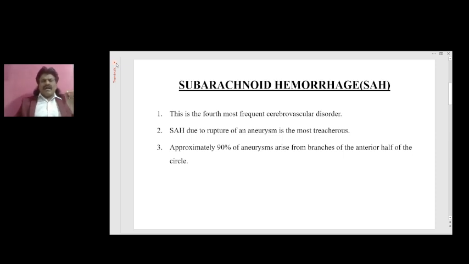For example, one of the common sites of subarachnoid hemorrhage due to rupture of the aneurysm is the posterior communicating artery. So if the posterior communicating artery enlarges and then ruptures, there's a close proximity with the third cranial nerve. So they can present with the manifestations of third cranial nerve palsy. One of the common causes of third cranial nerve palsy is always a posterior communicating artery aneurysm. Since it's an aneurysm, it affects the periphery of the third nerve first. The parasympathetic fibers are running superficially on the periphery of the third nerve, so they are the first to get affected.